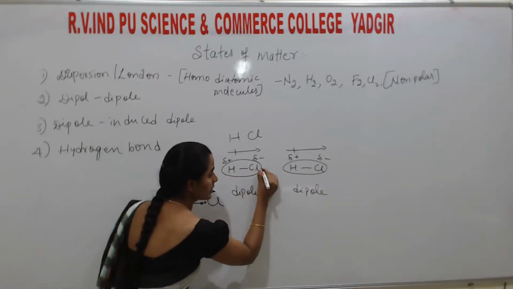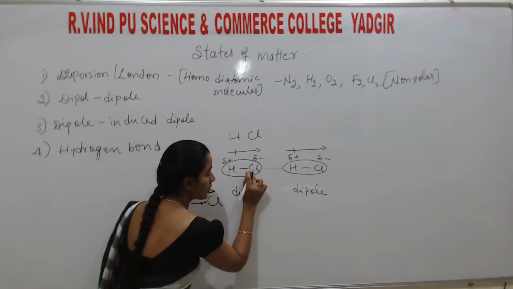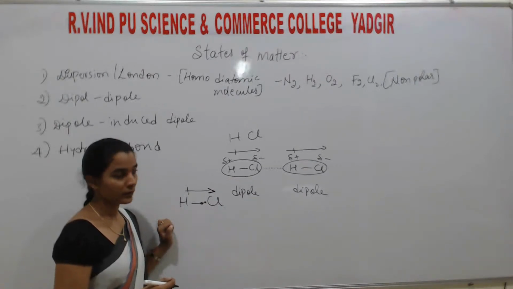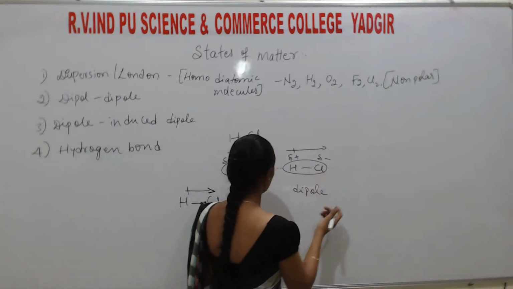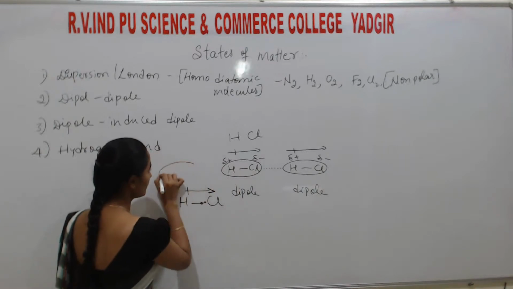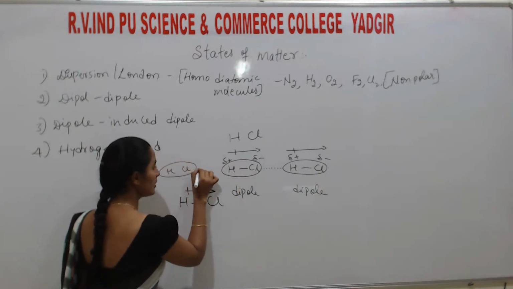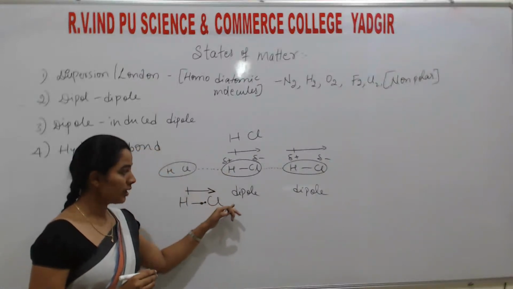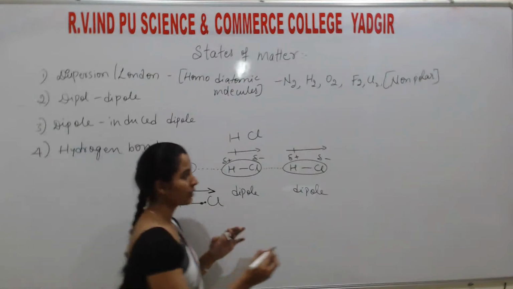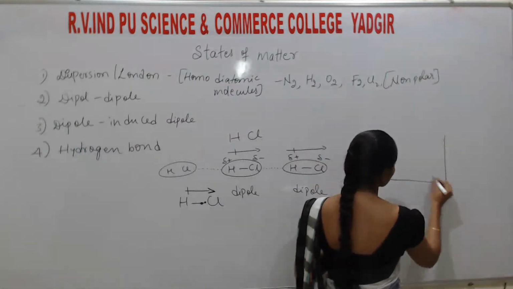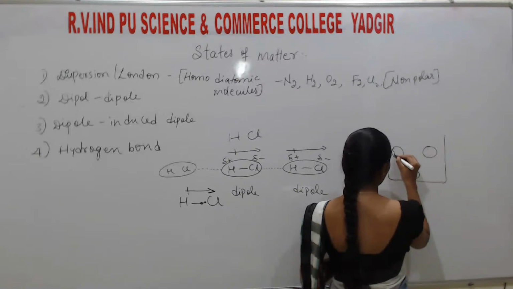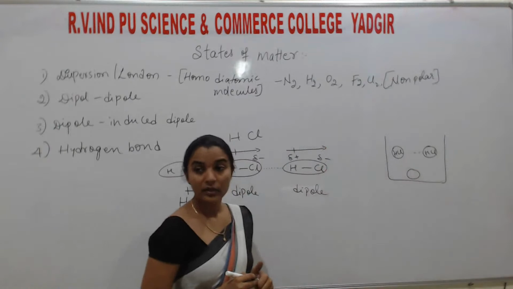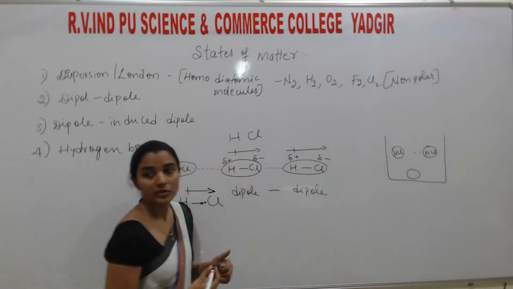Okay, if there is a force of attraction between this Cl atom and this plus atom. Instead of this, if the reverse is there, here Cl is there, hydrogen is there, Cl is there, and there is a force of attraction between this hydrogen and this Cl. This is also a dipole interaction. For example, students, here in gaseous form we are considering HCl. The force of attraction between these two is the dipole-dipole interaction.